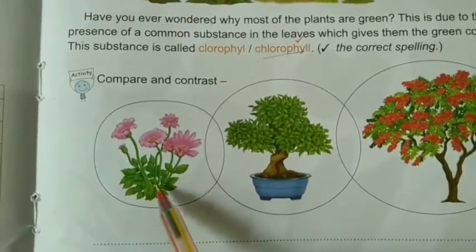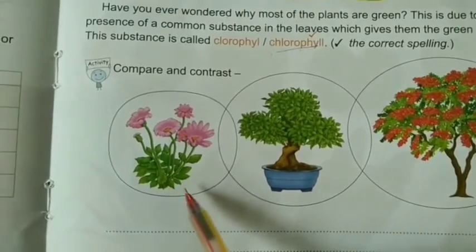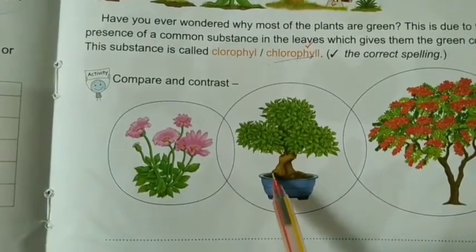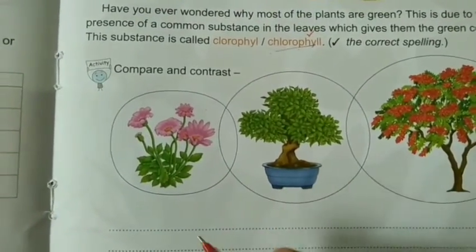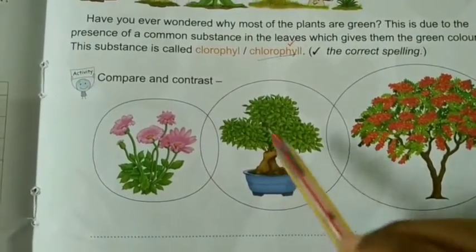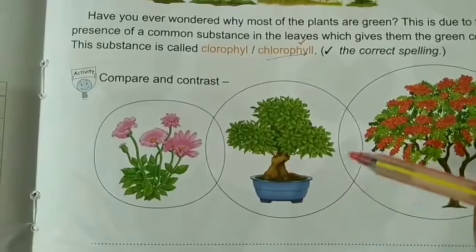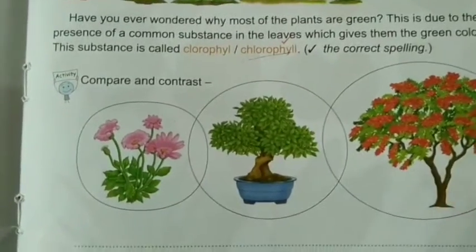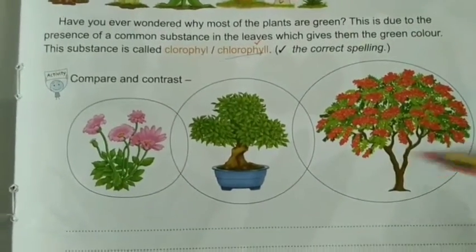Here, this is a small plant, right? And it is bonsai. Bonsai means short trees. These bonsais are short trees. And gulmohar is a big one, a big tree.